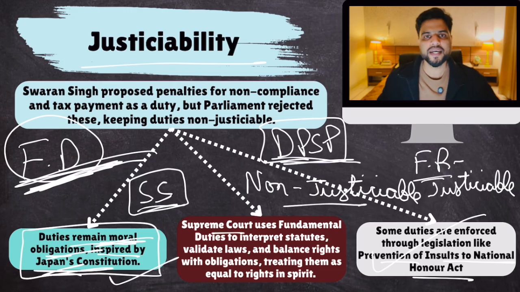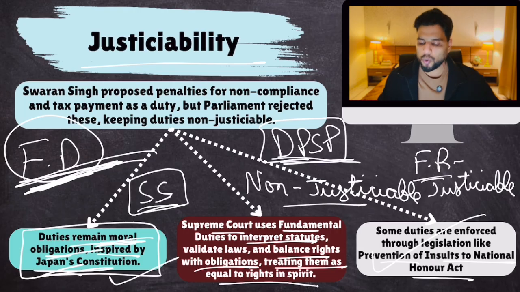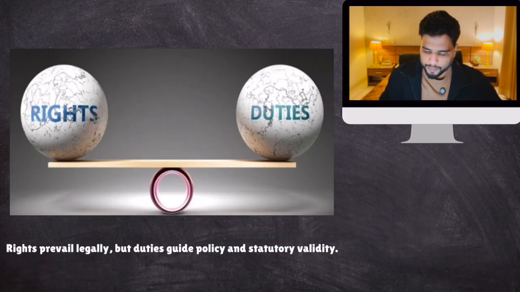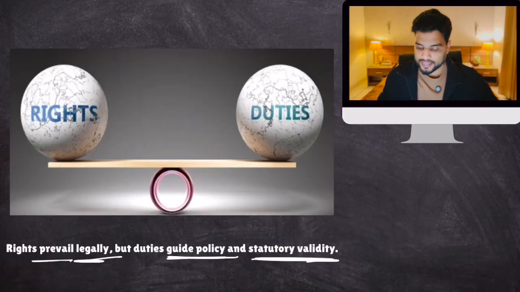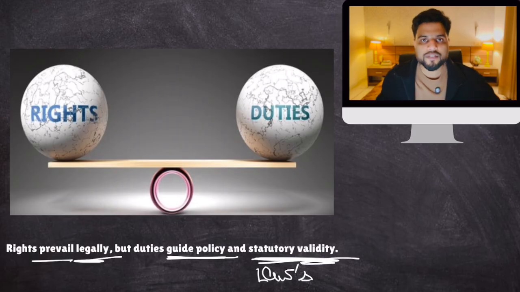And the Supreme Court has also made it clear. The Supreme Court uses fundamental duties to interpret laws, balance rights with obligations, fundamental rights with fundamental duties, treating them as equal to rights in spirit. They're not justiciable, but courts use them for interpretation of laws, fundamental rights, everything. Make sense? So, in a sense, rights prevail legally, but duties guide policy and statutory validity. Statutory means law's validity. Statute is a law, right?